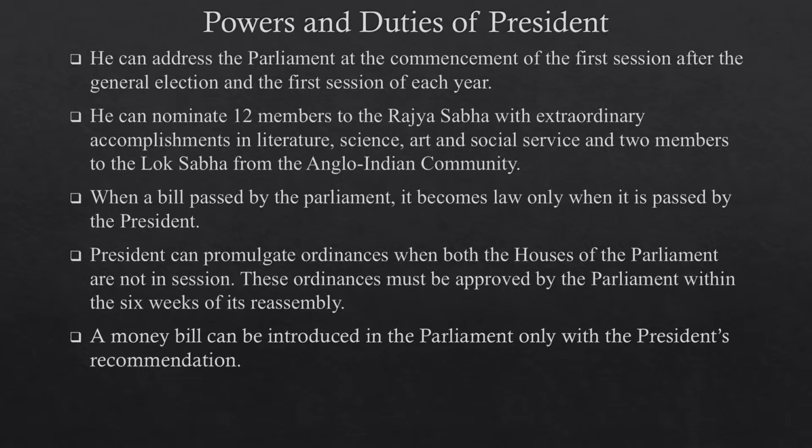The president can promulgate ordinances when both houses of Parliament are not in session. That means when both houses are not in session, if the government feels the need for immediate procedure for anything, then the president can promulgate ordinances. These ordinances must be approved by Parliament within 6 weeks of its reassembly.